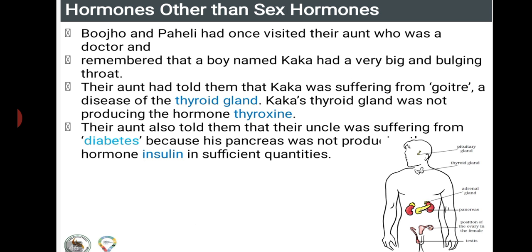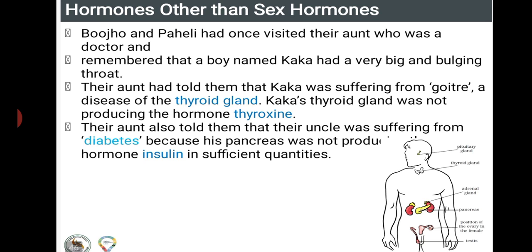Here we have an example: Kaka was suffering from goiter, a disease caused by the thyroid gland. Kaka's thyroid gland was not producing the hormone thyroxine. Thyroxine is produced by the thyroid gland. This goiter can be controlled by consuming sufficient food which is rich in iodine.